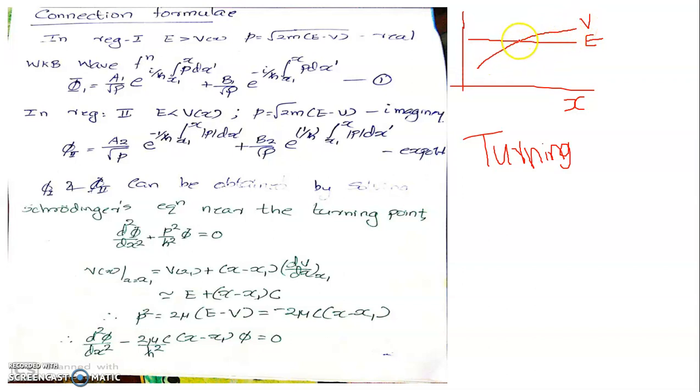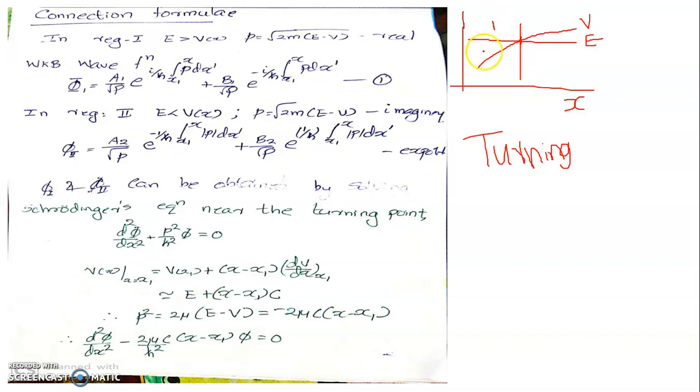Now, the points at which the total energy meets the potential energy split the entire range of x coordinates to which the system is subjected into two different regions.